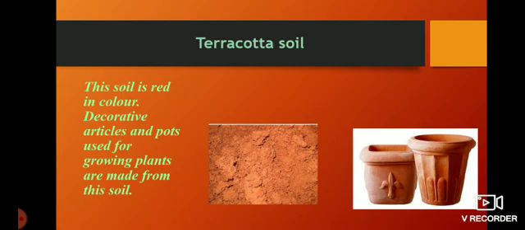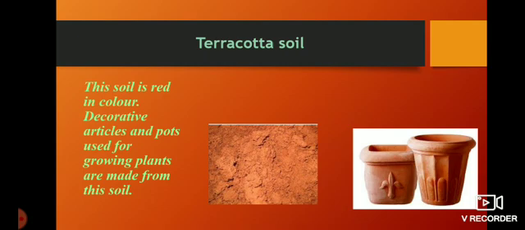Terracotta soil. The next type of soil is terracotta soil. This soil is red in color. You can observe the first picture over here. This soil's color is red. Decorative articles and pots used for growing plants are made from this soil. So what is the use of terracotta soil?